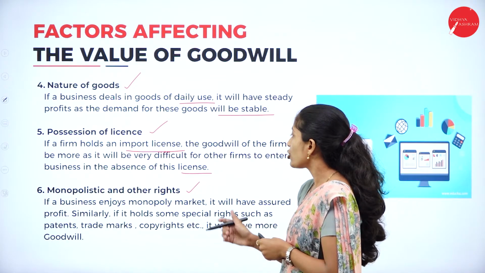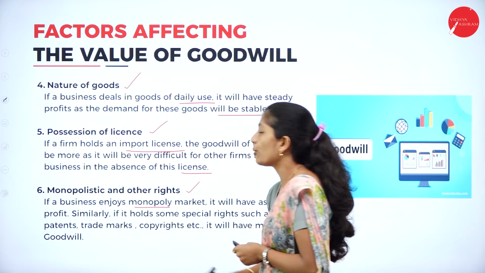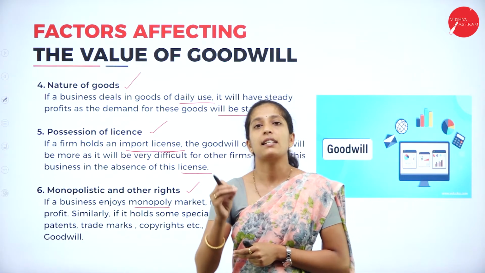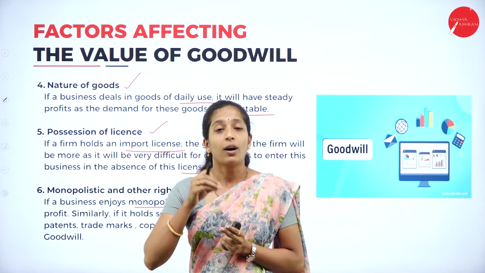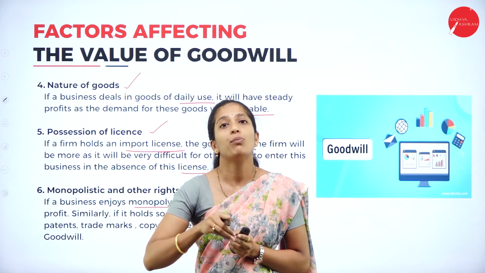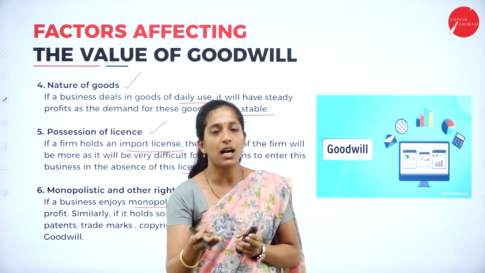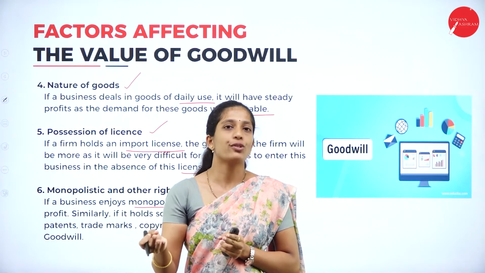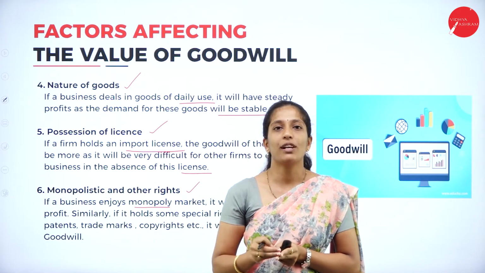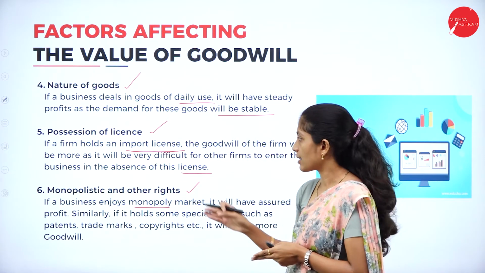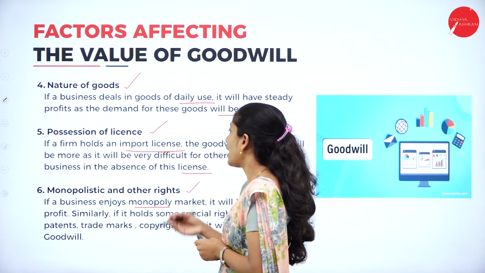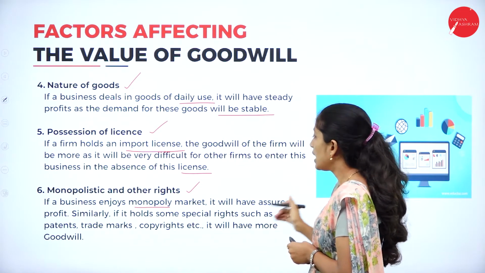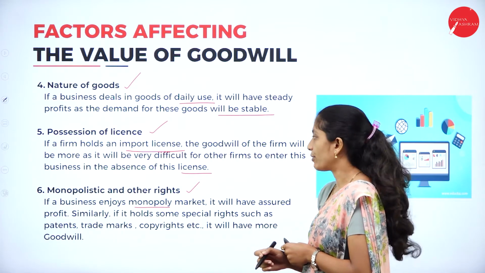If a business enjoys a monopoly market, a single seller selling a unique product which is having more demand, then of course, when the demand is more, the profit of the organization also increases, thereby the goodwill of the firm also increases. So if a business enjoys a monopoly market, it will have an assured profit.